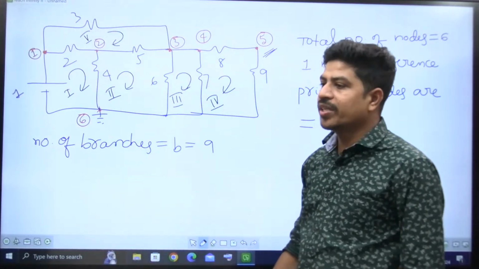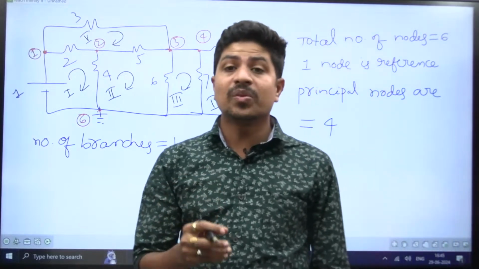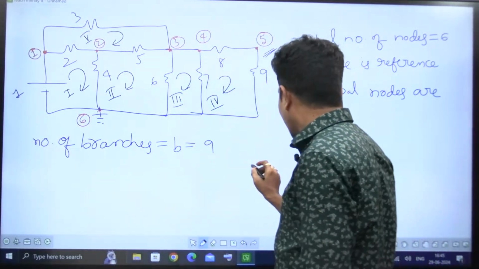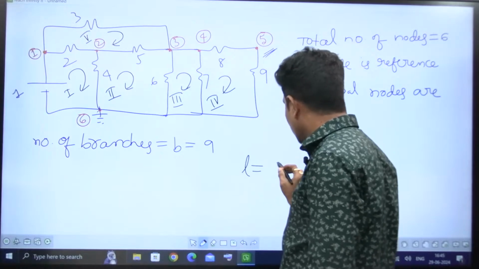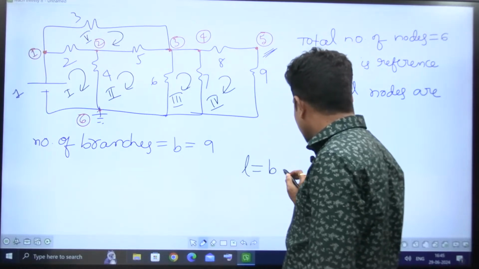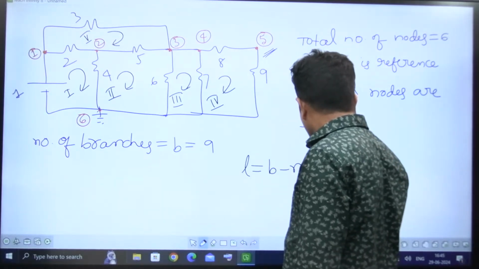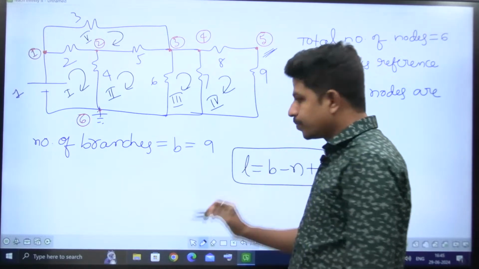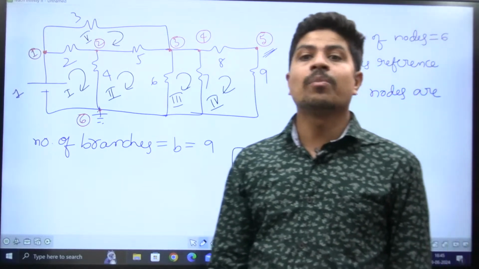Observe here. I'm going to give one relationship between number of loops and number of branches and number of nodes. That is L, total number of loops, is equal to B, total number of branches minus nodes plus 1. This relationship must satisfy for any given network. L is number of loops.